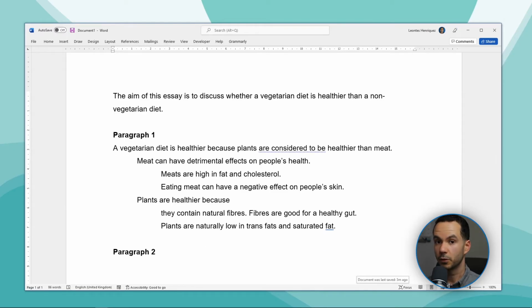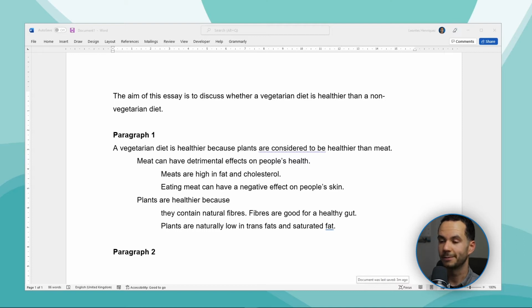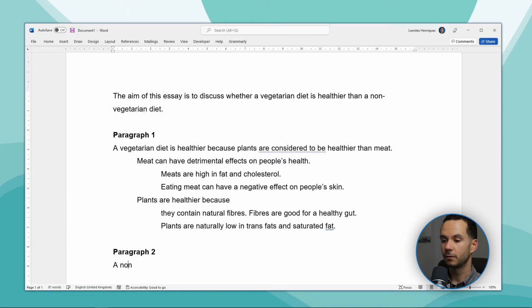And our second paragraph is going to cover why a non-vegetarian diet is healthier than a vegetarian diet. Now I can only cover one thing in this paragraph because I only talked about certain nutrients that plants don't have. Now this means that our topic sentence can only be something like this. A non-vegetarian diet is healthier because... Now I'm going to say that plants don't have all the nutrients that meat has, and that's going to be our level 2 sentence. That's how I explain that a non-vegetarian diet is healthier.